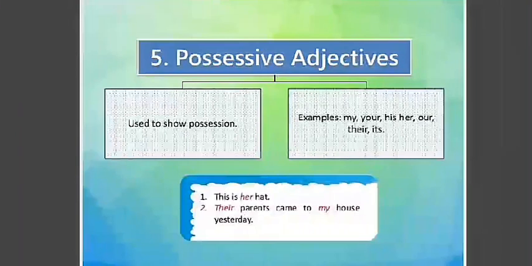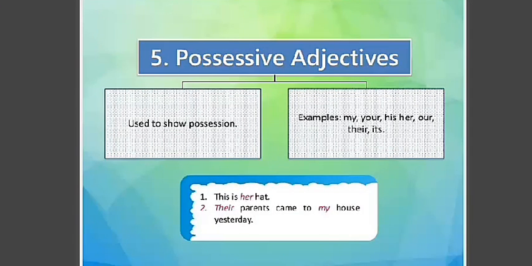Coming to the next, possessive adjectives. Possessive adjectives are the adjectives that show possession. Possession means belonging to oneself, like my, your, his, her, our, their, its.